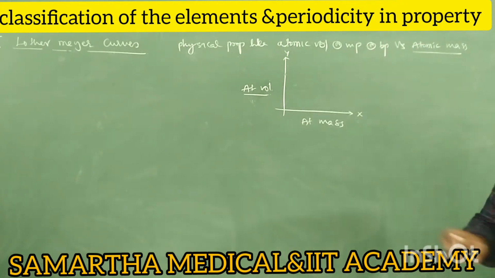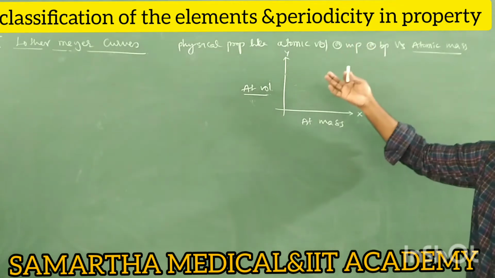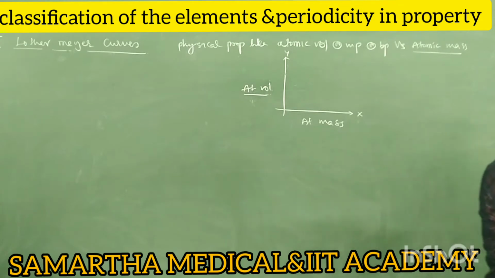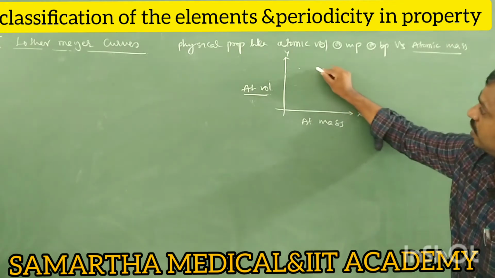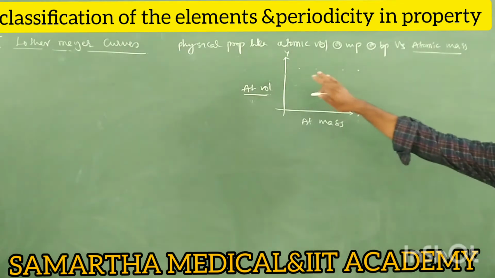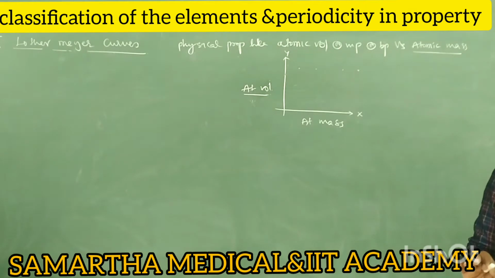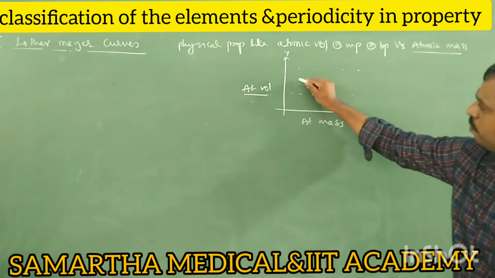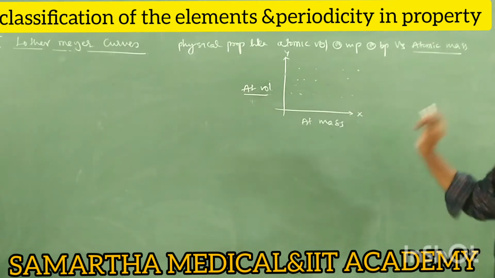For example, imagine the alkali metals: lithium, sodium, potassium, rubidium, cesium, francium. All these elements have similar properties, so they occupy similar heights like this. Some elements occupy some positions, some elements occupy middle positions. So what does it mean?